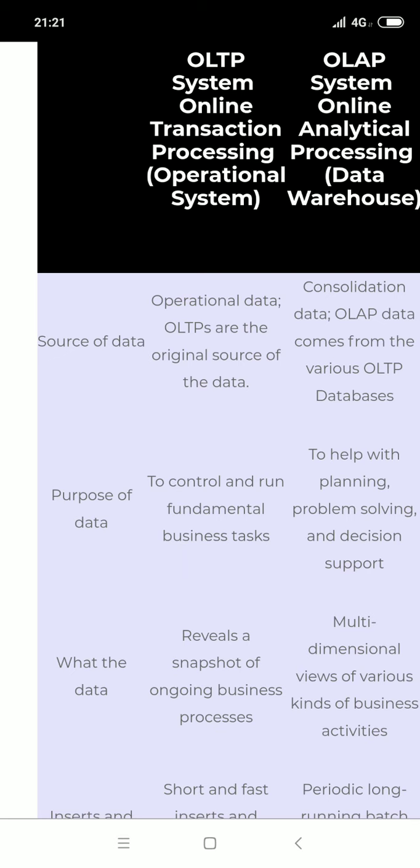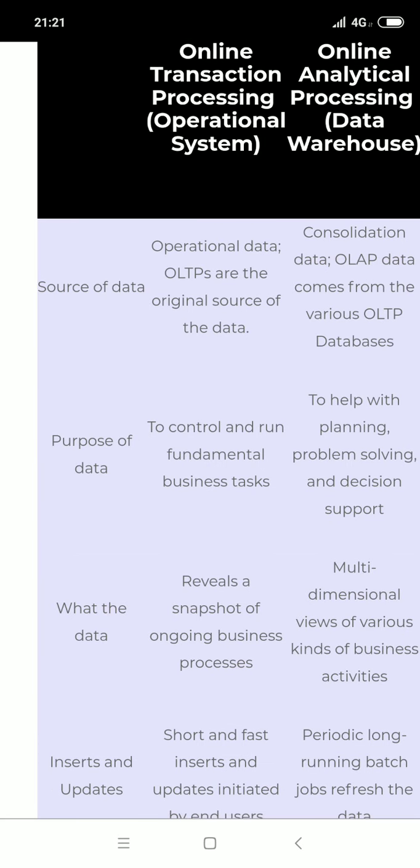Purpose of data: OLTP controls and runs fundamental business tasks, while OLAP helps with planning, problem solving and decision support.